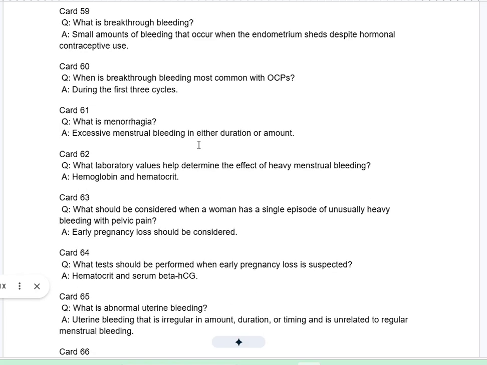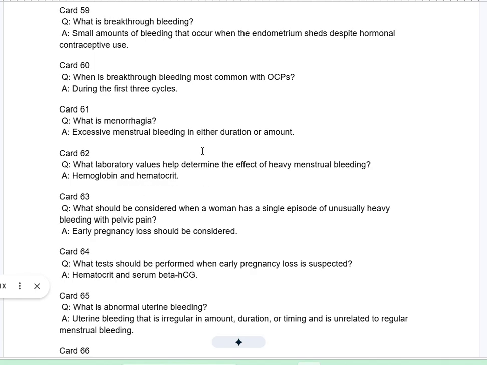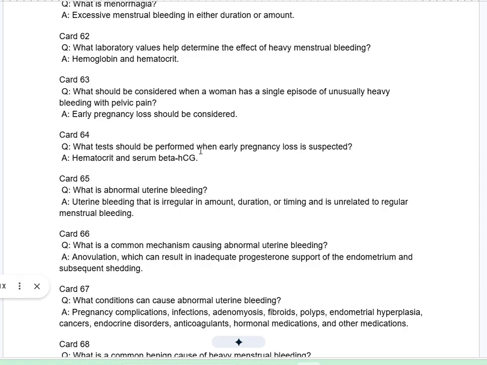Card 61Q. What is menorrhagia? A. Excessive menstrual bleeding in either duration or amount. Card 62Q. What laboratory values help determine the effect of heavy menstrual bleeding? A. Hemoglobin and hematocrit. Card 63Q. What should be considered when a woman has a single episode of unusually heavy bleeding with pelvic pain?